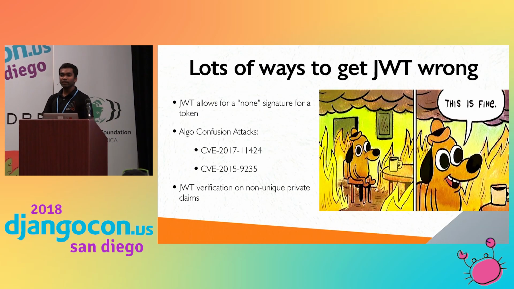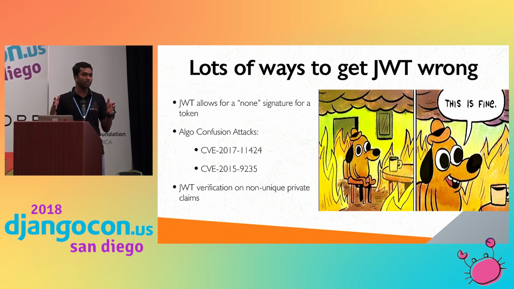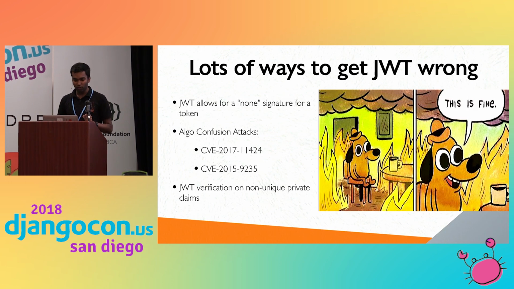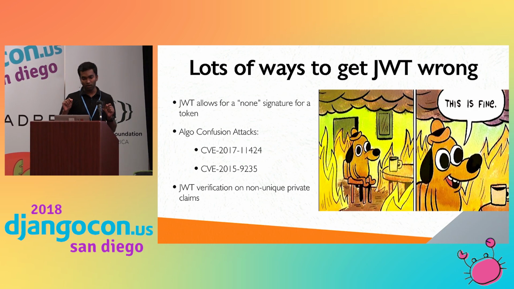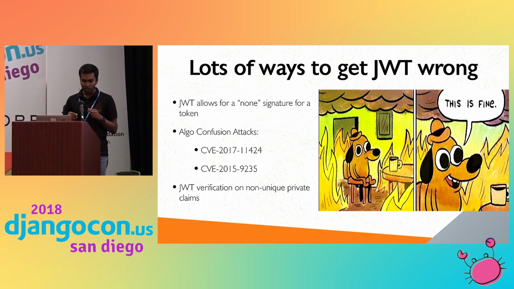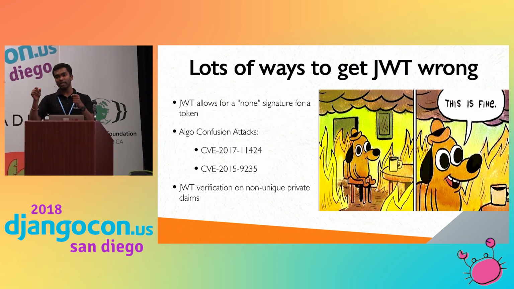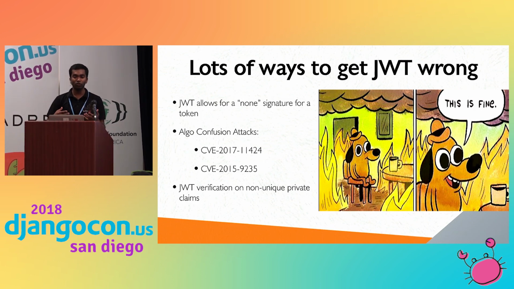So we think JWT is secure, right? Because no one can tamper with the JWT. But it's wrong. There are many ways JWT can go wrong. The first one is if the algorithm allows it, for example, a none signature. If the signature algorithm is none, the framework skips verification; if the framework allows the none algorithm, then it will be a flaw.